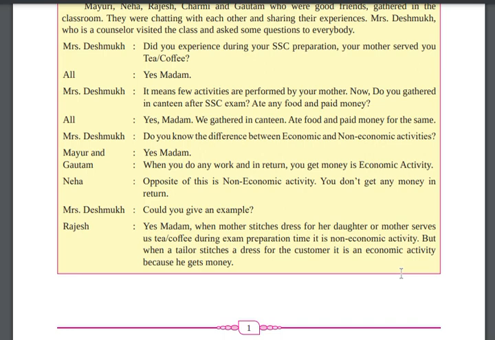In the same way, during your SSC preparation your mother made you tea or coffee and she is not taking money from you. She is doing work, but she didn't get anything. But if you go to the canteen and eat something, you have to pay the money. So economic activities are those where you are getting money, and non-economic activities are those where you are not getting money.